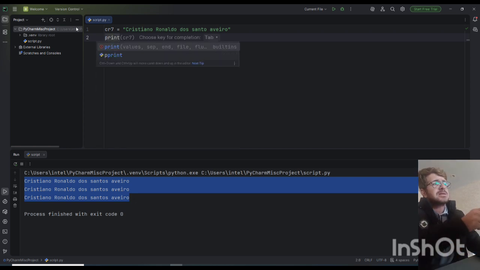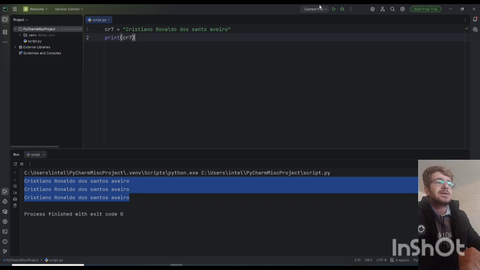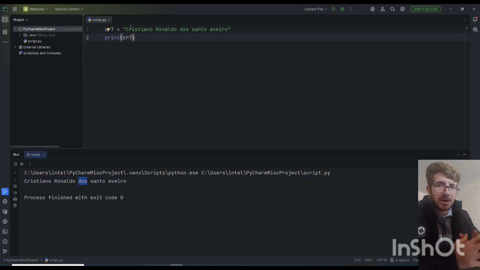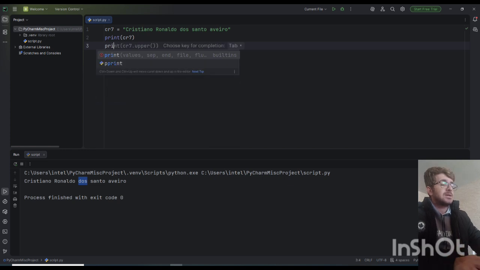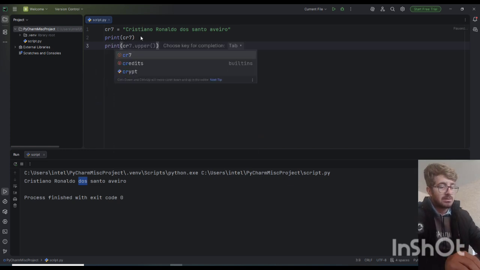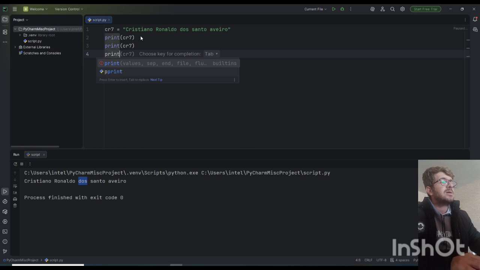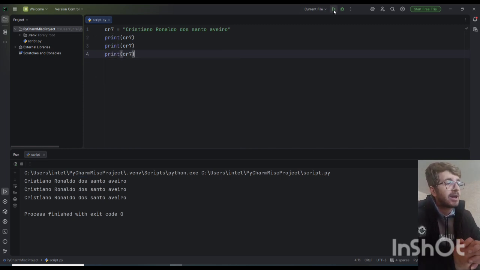For example, to test your code, just type print CR7. Let's run the code, and output is Cristiano Ronaldo dos Santos Aveiro. So now I told Python that CR7 is Cristiano Ronaldo dos Santos Aveiro, and I don't need to type this long name every time I need it. Okay, so let's print it 3 times. Just print CR7, print CR7. Let's run the code again, and output is simply shown.